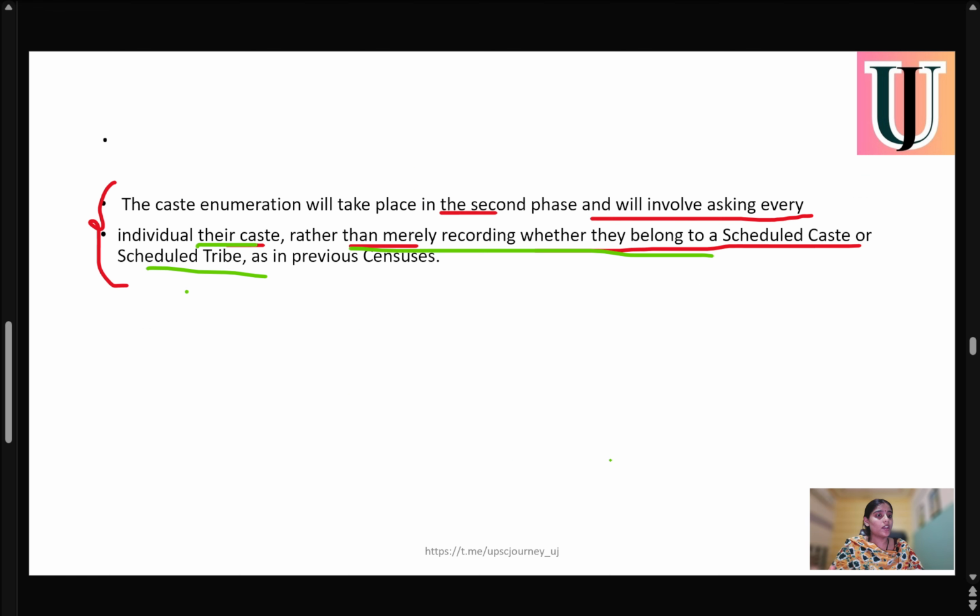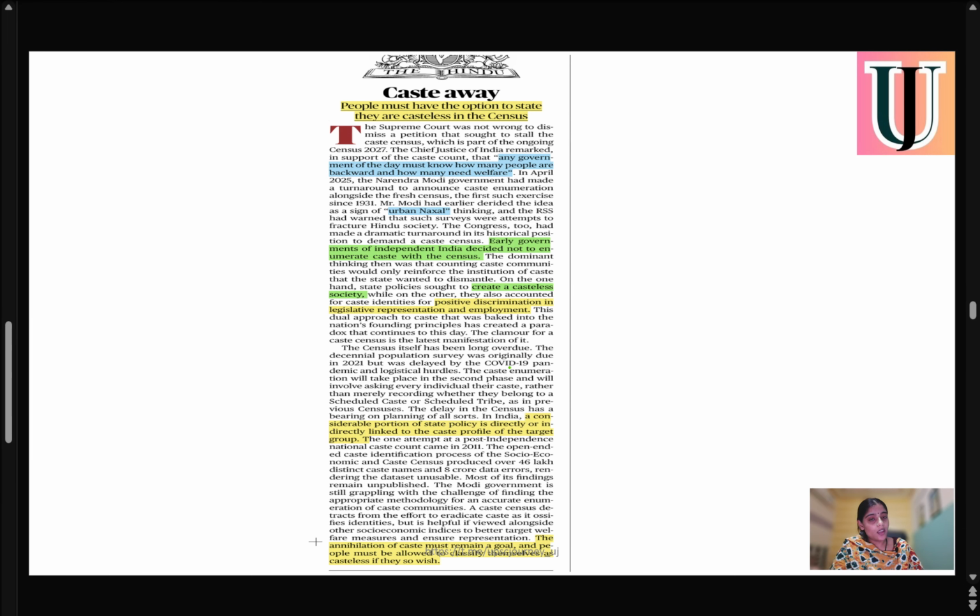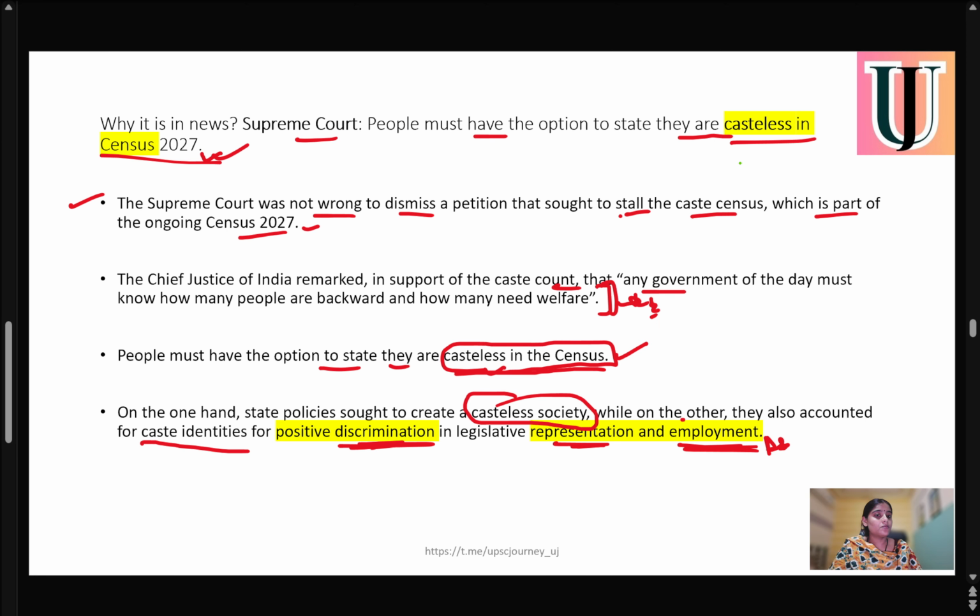Again, very important from your exam point of view: at one time we are talking about needing a casteless society, but at the same time we are doing a census where we are actually counting caste. So how do we balance these two things? A casteless society would be very equal in providing equal opportunity, but at the same time we need to provide positive discrimination to scheduled castes, scheduled tribes or other backward classes for their betterment, to provide them better employment or representation.